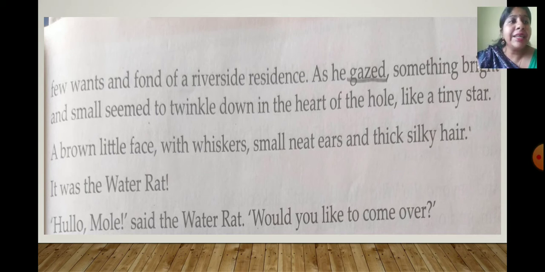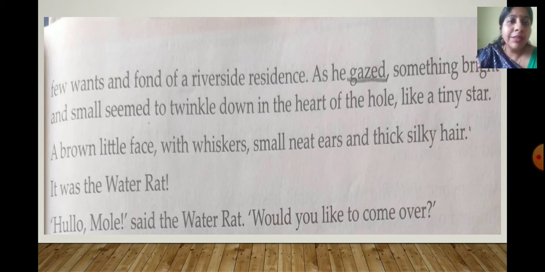As he gazed, something bright and small seemed to twinkle down in the heart of the hole like a tiny star. So as he looked in the dark hole, he could see that something was moving and it was looking like a tiny star. Now let's see what it was. Now he could see a brown little face with whiskers, small neat ears and thick silky hair. So he could see some creature out there, and who was it? It was the water rat.